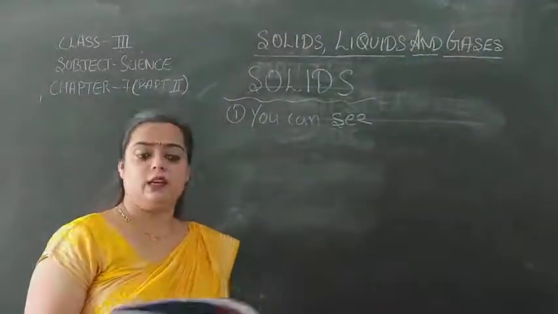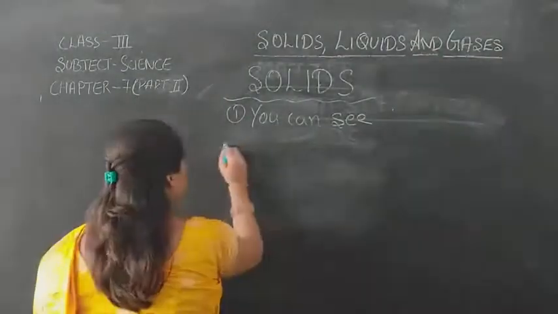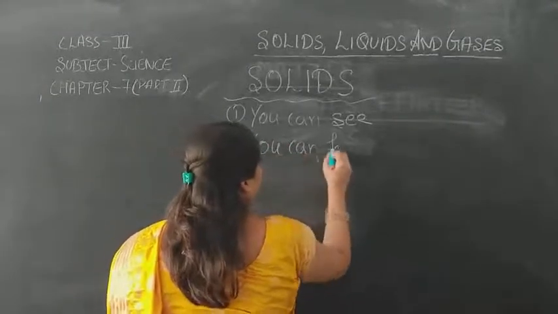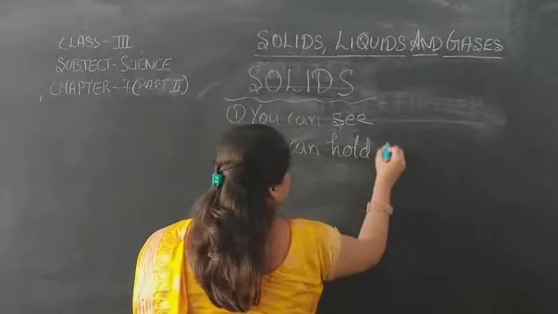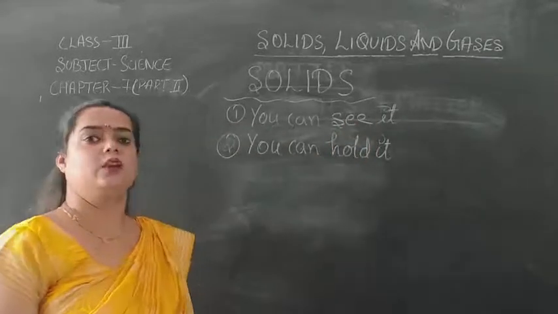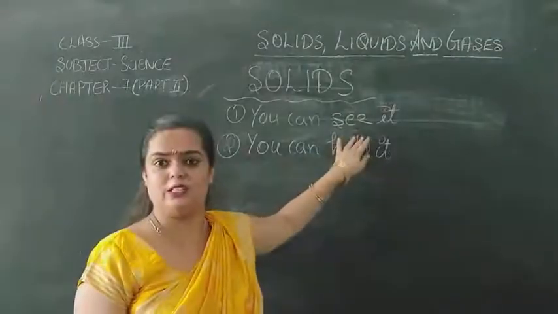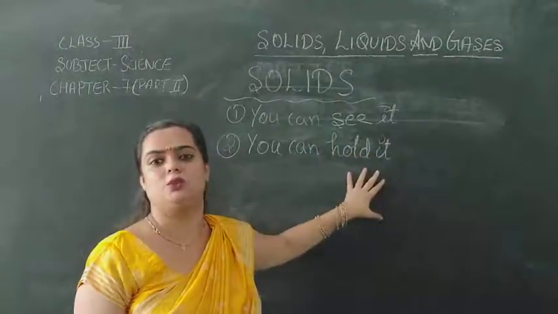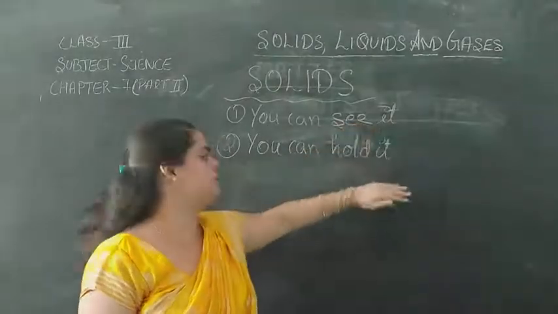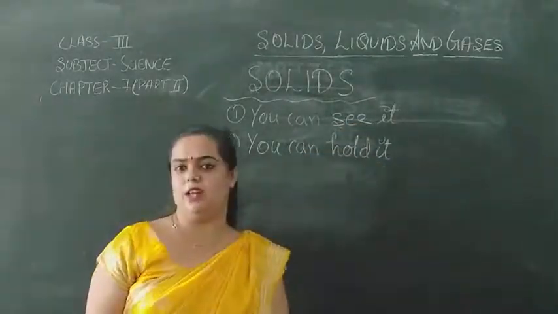Now, second, you can hold it. We can not only see solids, but we can hold them too. Okay? Solids can be seen and we can hold solids as well.